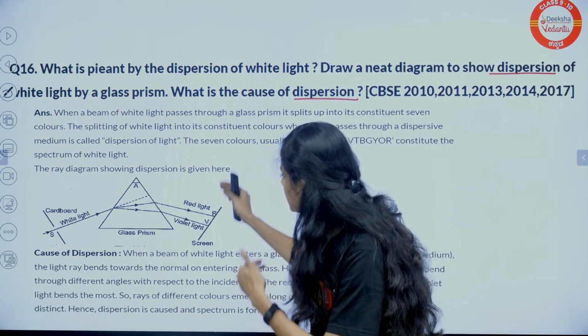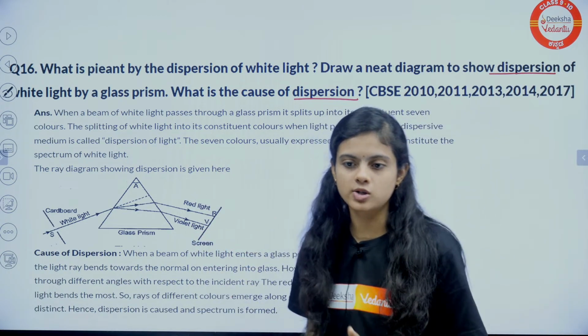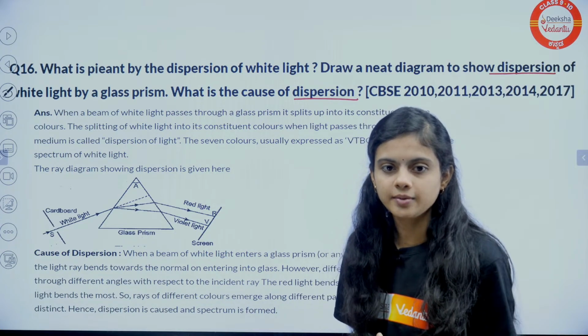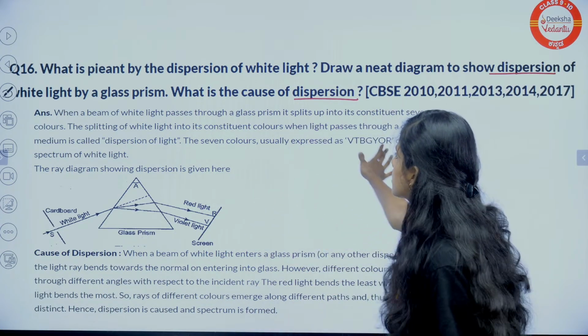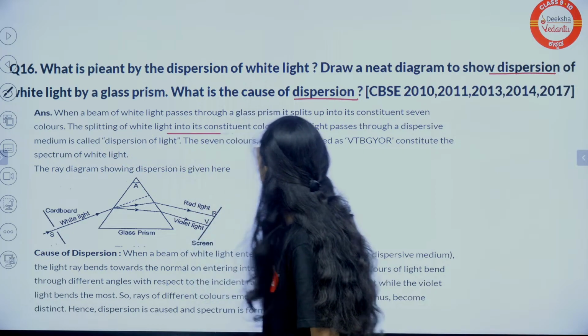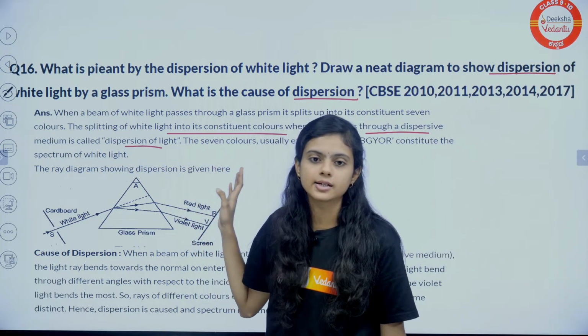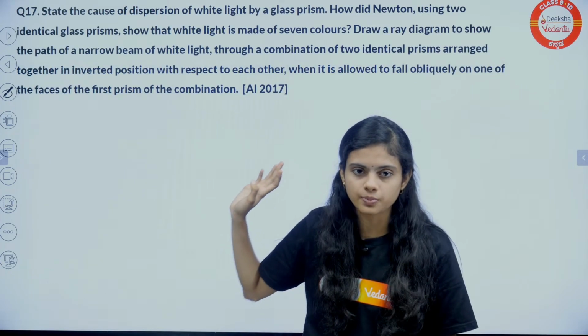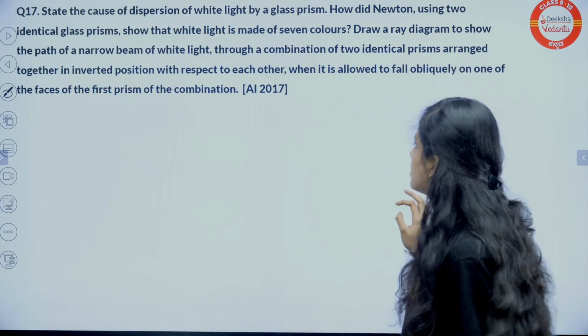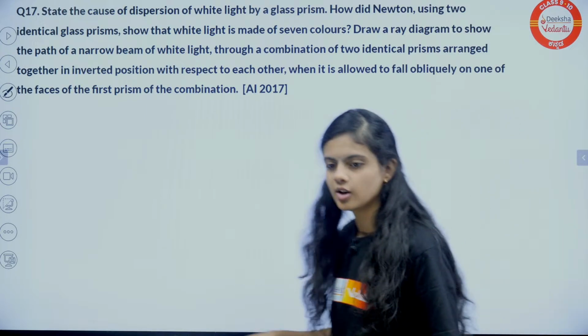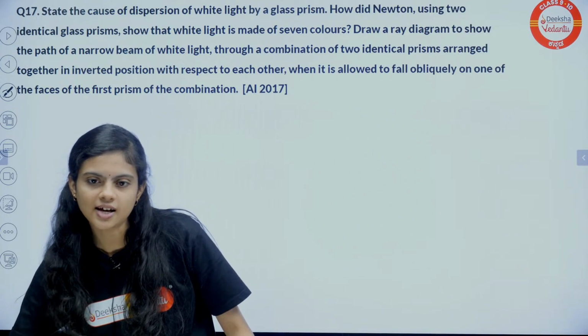Red light bends the least and violet light bends the most. Done? Done. So, you can see splitting of white light into constituent colors when white light passes through a medium, or you can consider a prism, that is called dispersion. Moving to the next question. Again a dispersion question. Done? Great.